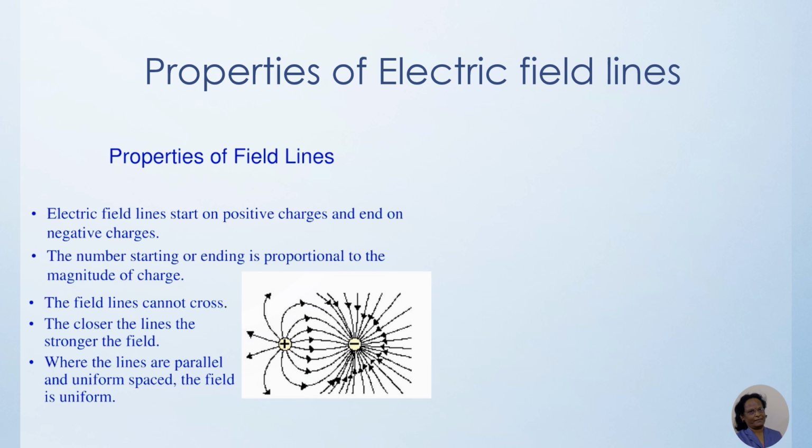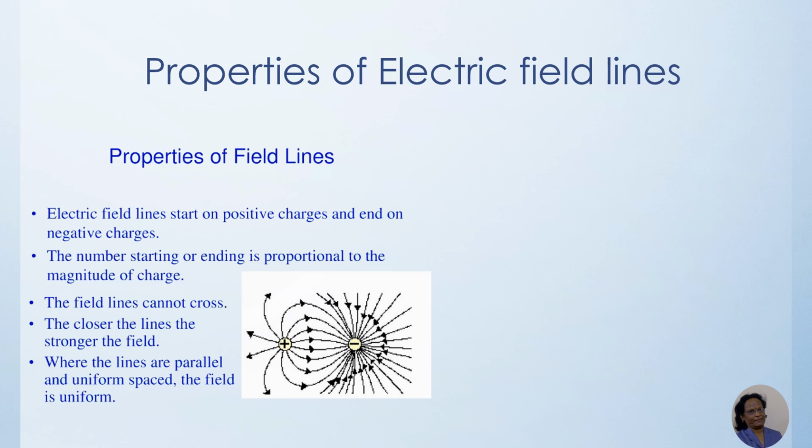Now, when we are dealing with electric field lines, we have to go through the properties of electric field lines. They start from positive charge and end at negative charge. They do not form closed loops. They originate and they terminate. The number starting or ending is proportional to the magnitude of charge. If the magnitude of charge is high, obviously the number of electric field lines will be highest.